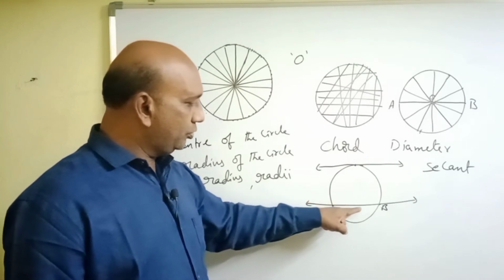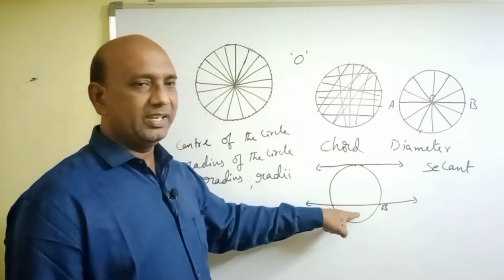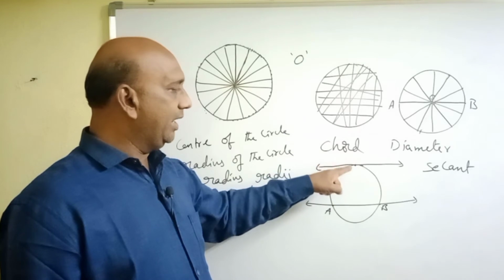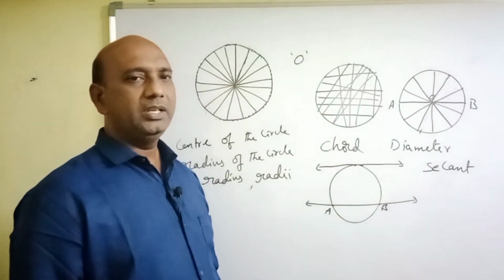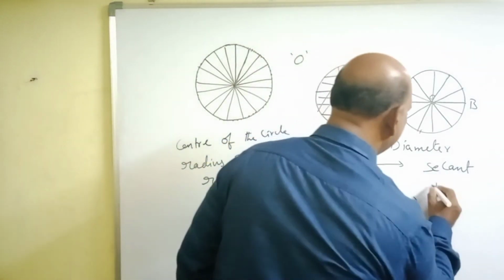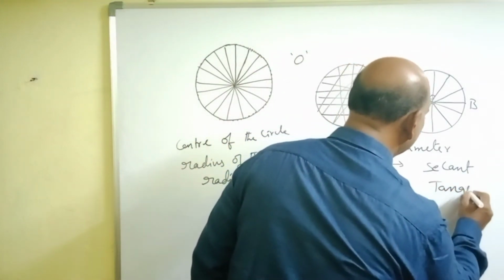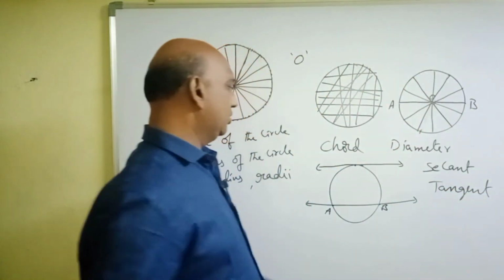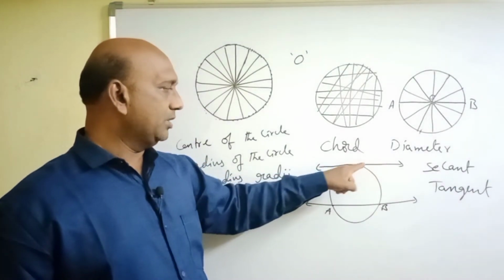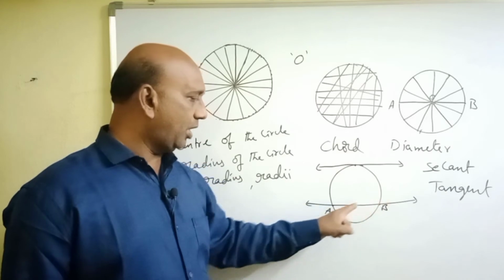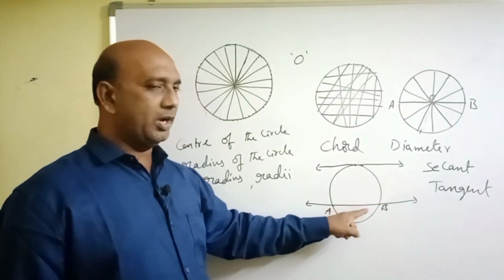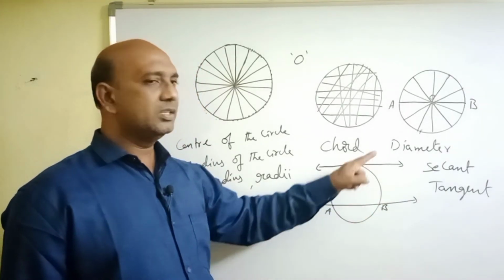The line which passes through 2 points is called a secant, and the line which passes through only one point of the circle is called a tangent. So, this is the line passing through only one point, which is called a tangent. This is the line passing through 2 points on the circle, which is called a secant.